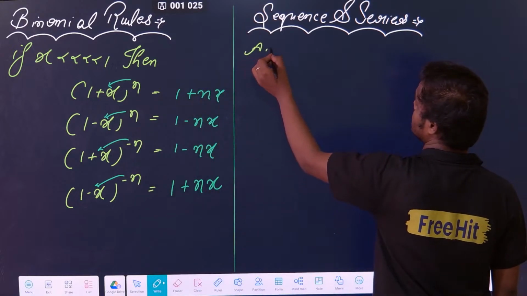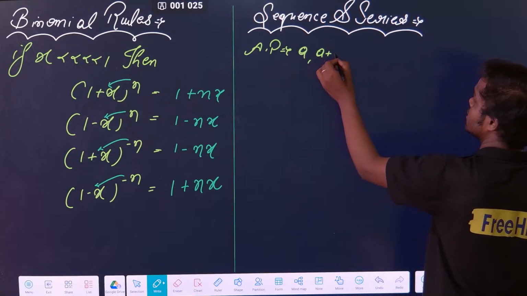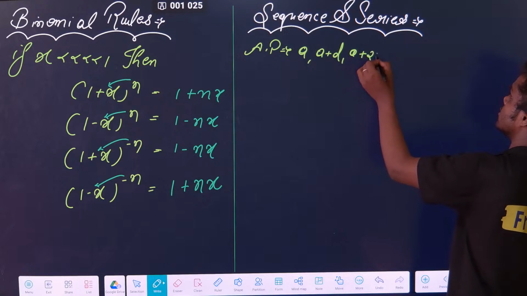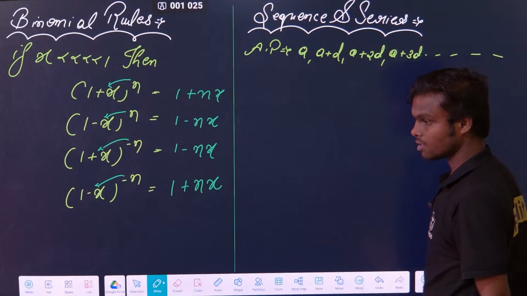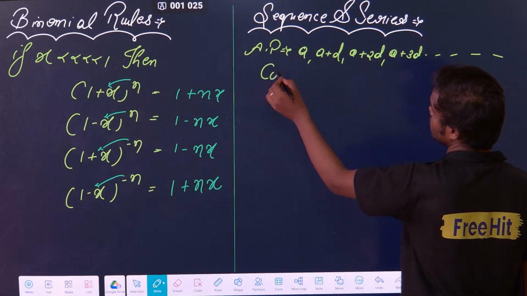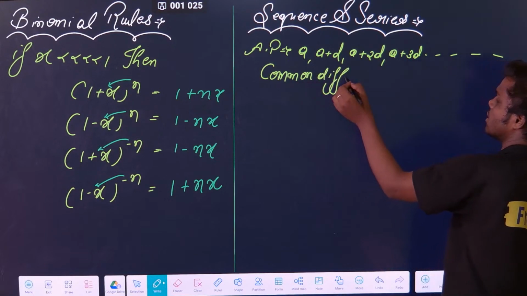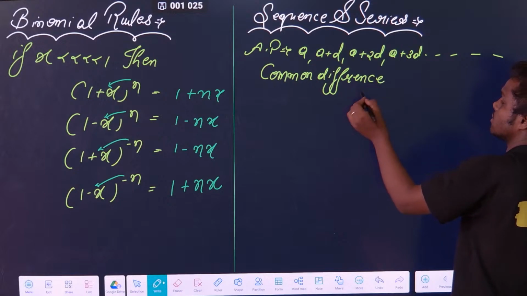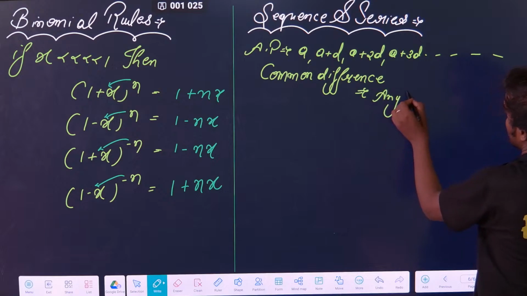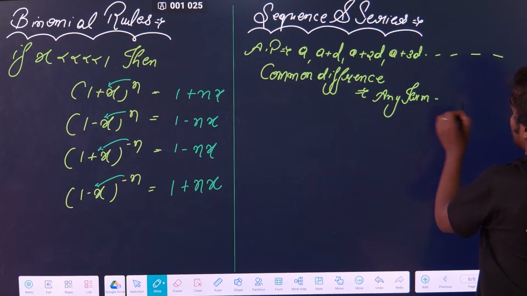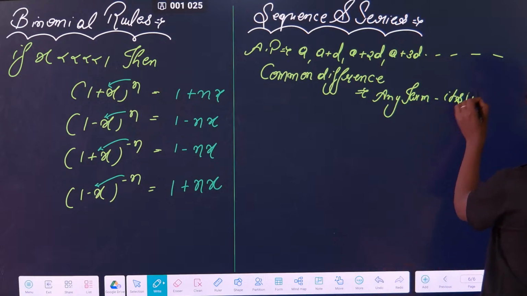First is AP. AP is simply written as a, a plus d, a plus 2d, a plus 3d, like that. Correct? That is the first thing. Common difference: a lot of students have confusion regarding the common difference. I am telling you a very simple method. Common difference is any term you pick, minus its previous term.